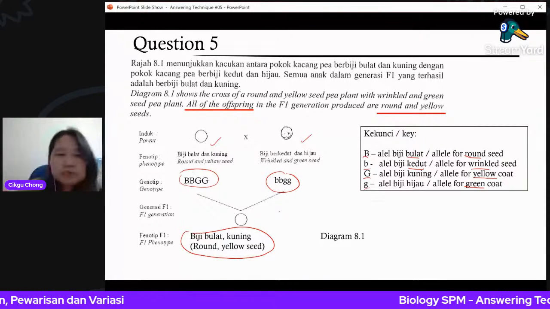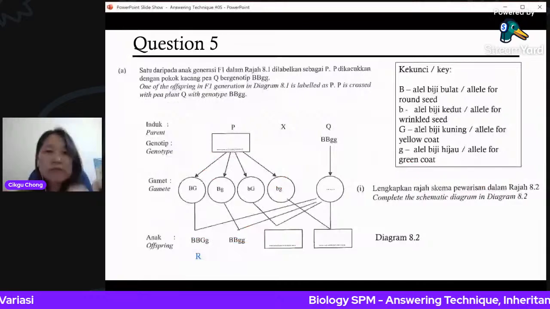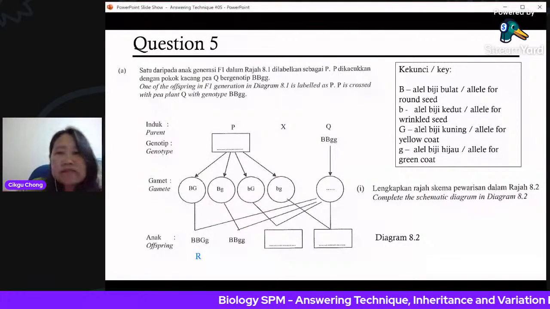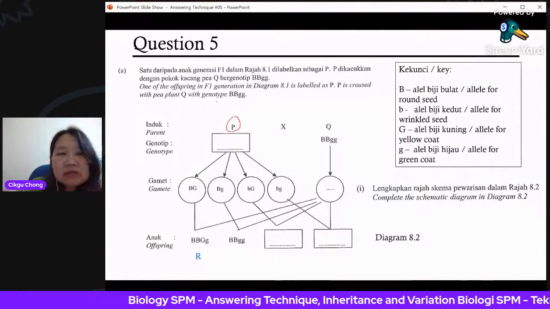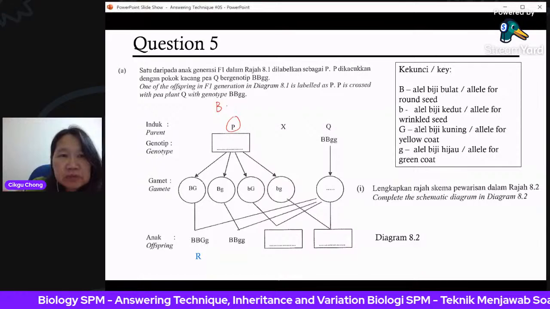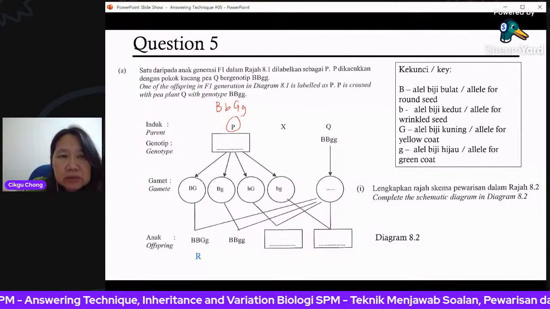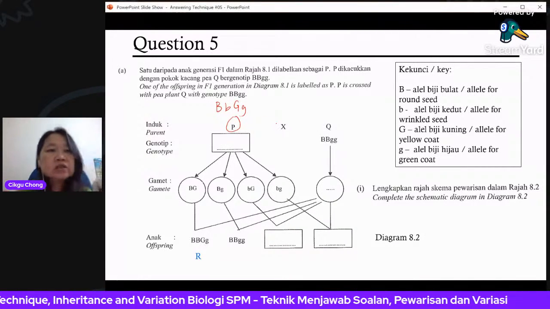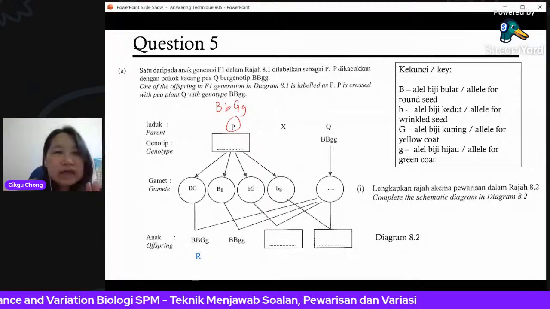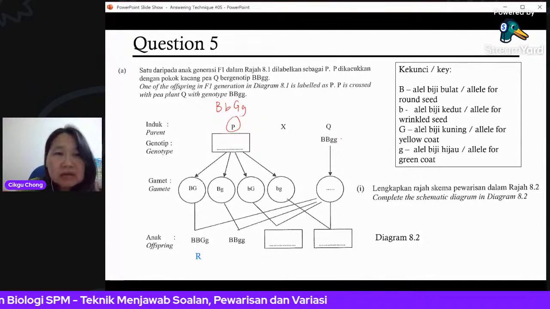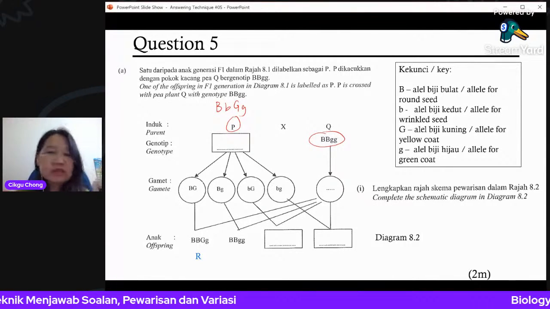Heterozygous. Okay, so now one of the anak, one of them, this is a P, which is supposed to be big B, small b, big G, small g, is going to be crossed with a plant with this genotype. So first of all, you fill in first.